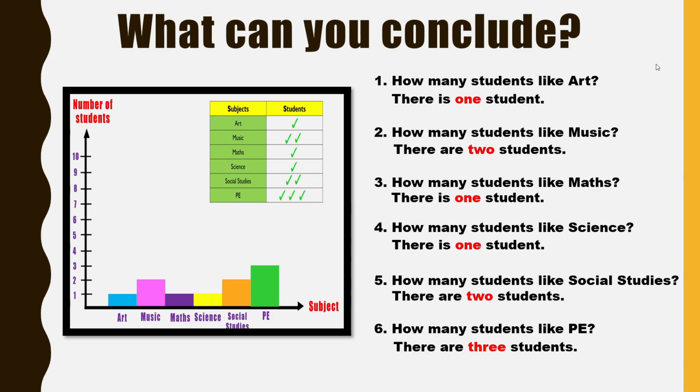Actually, there is another simpler way for you to conclude. For example, you can state which subject has the lowest number of students who are interested in it, and also which subject has the highest. But here, I'm using questions to ask one by one about the numbers of students who are interested in the subjects. This is because I fully adapted this from the workbook, which will also be tested in your Google Form exercise later.